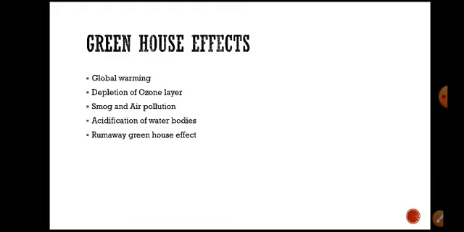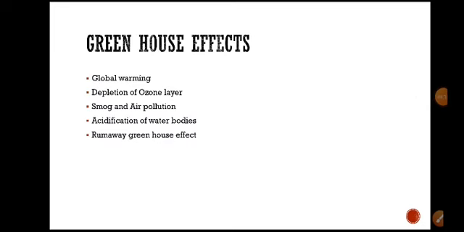The main cause of this environmental issue is the increased volume of greenhouse gases such as carbon dioxide and methane released by burning of fuels and emissions. The drastic change in the temperature of the earth due to this phenomenon is called global warming.